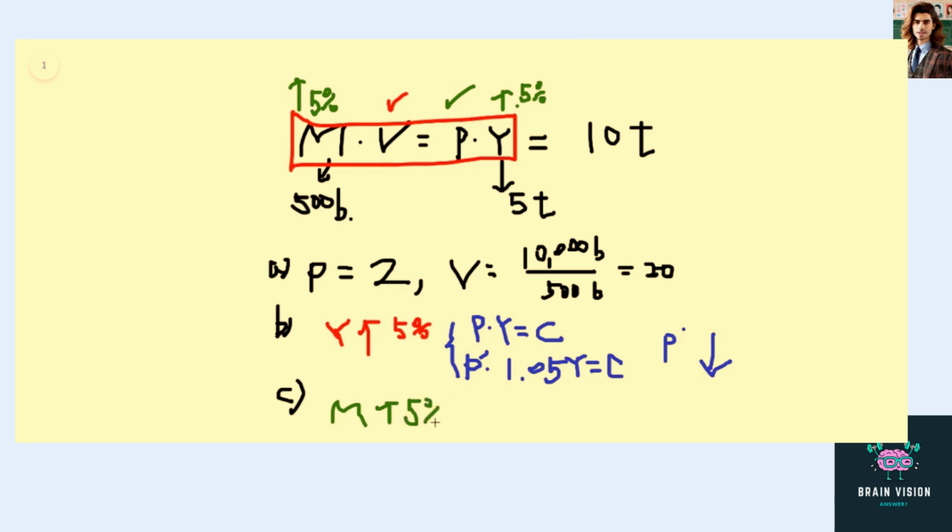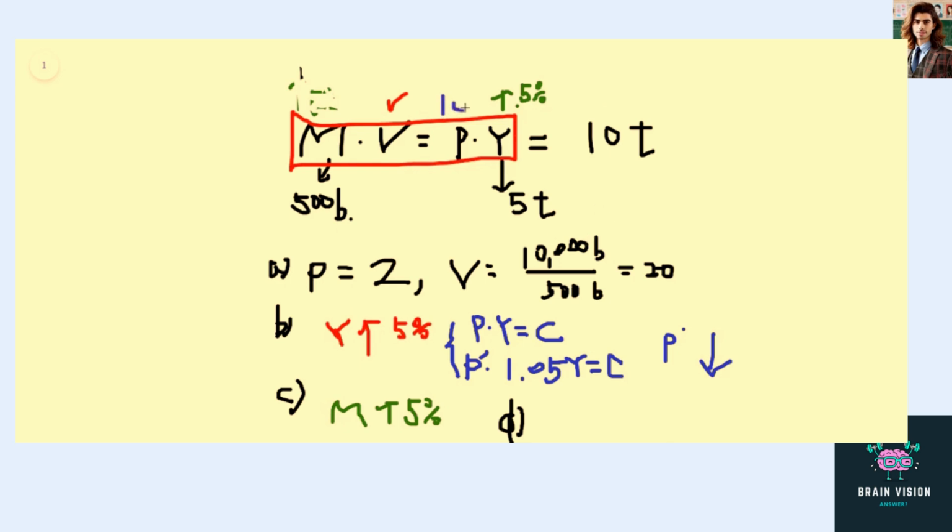Okay, the last question D is saying, what money supply should the Fed set next year if it wants inflation of 10%? This is more difficult because now we have to change two items in this equation. So I'll just erase the question here. We still have this constant velocity and this 5% increase in Y. Say now that the government wants inflation to be 10%.